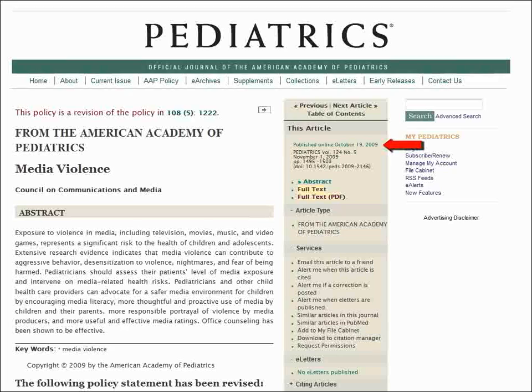The date of a resource is more critical for some topics than others. Since media changes frequently, the date of our topic is critical. What was media like in 2001 in comparison to what it is like now? If there have been substantial changes in your topic of inquiry in the last few years, currency of resources is critical. However, if you are doing research on a more historical topic, such as the Civil War, currency may not be as critical.